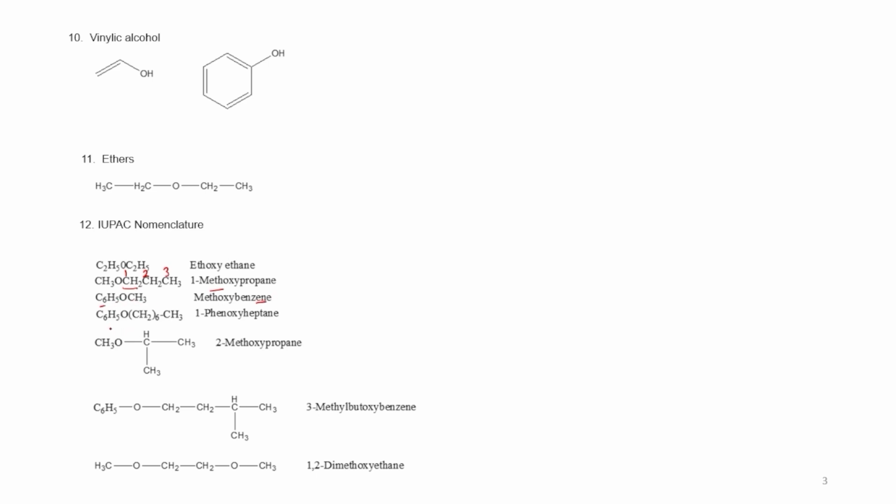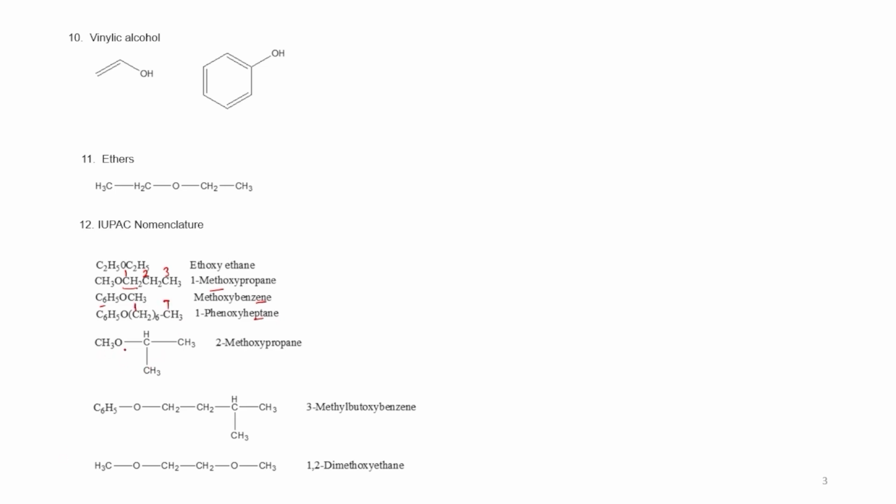And in this case, this is 6 carbon atoms, but here it is 1 more carbon atom, so it is 7 carbon atoms. So this is the longest chain, so it will come later in the nomenclature. Here it starts from this: 1-phenoxyheptane.